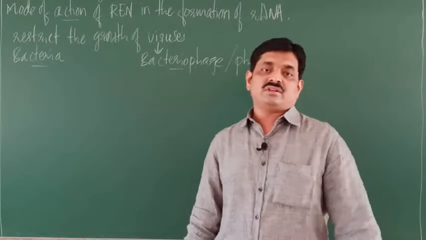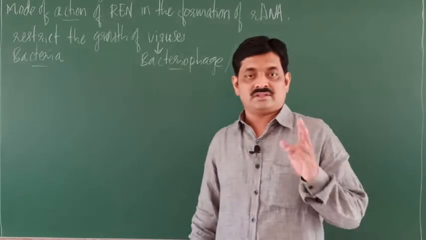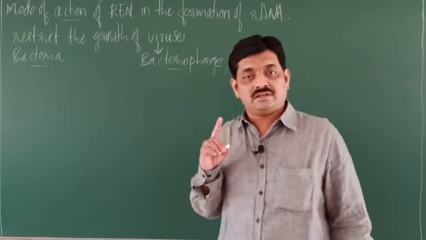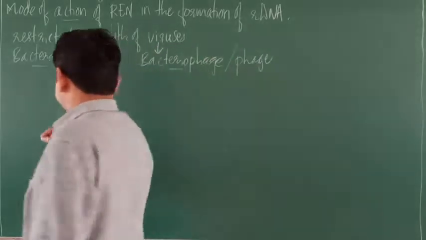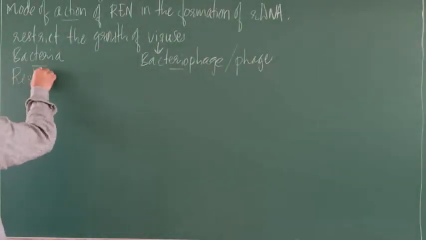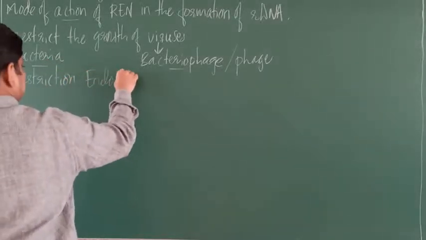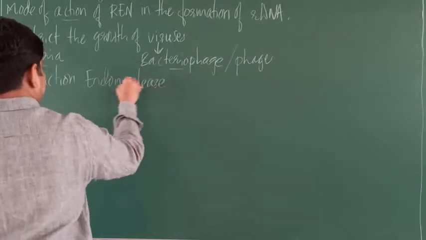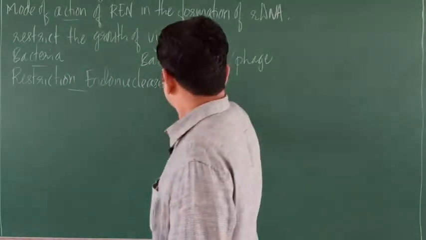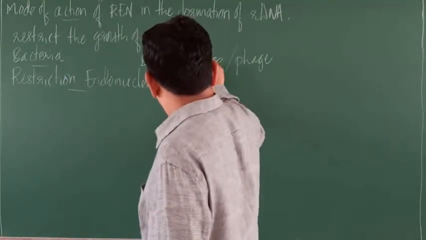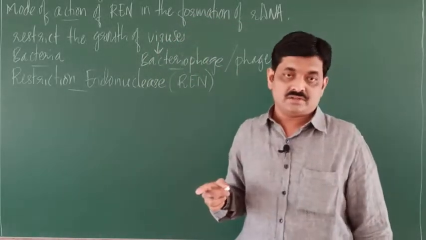Now the restriction enzyme that cuts the DNA is called restriction endonuclease, also written as REN. So REN stands for restriction endonuclease.